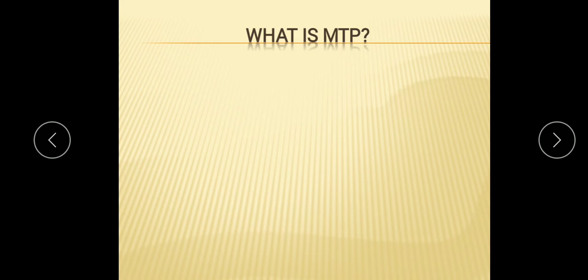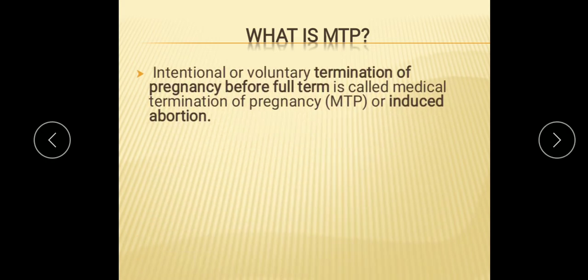Now the next method is the MTP. What is MTP? MTP is the medical termination of pregnancy. It is also known as induced abortion, and it is the medical way of getting rid of an unwanted pregnancy. The basis for the termination depends upon medical grounds such as birth defects in the child, improper growth or death of the fetus. It is not allowed for sex discrimination. MTP is the intentional or voluntary termination of pregnancy before full term, also known as induced abortion.